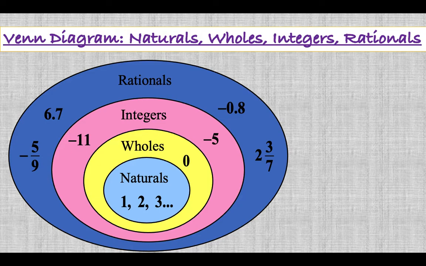All natural numbers are whole numbers, but all whole numbers are not natural numbers. All natural numbers and whole numbers are integers, but all integers are not whole numbers and natural numbers. Similarly, all natural numbers, whole numbers and integers are rational numbers, but rational numbers are not all integers, whole numbers and natural numbers.